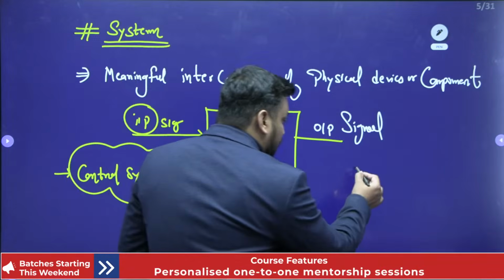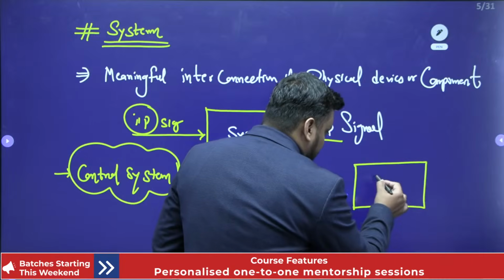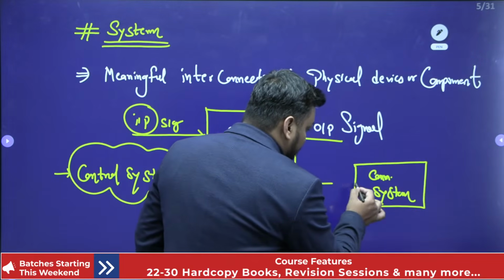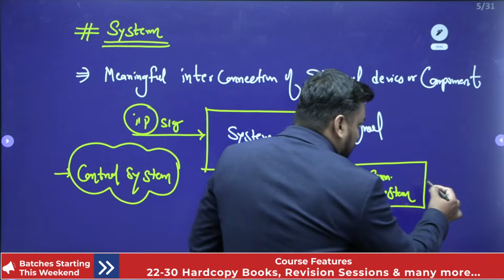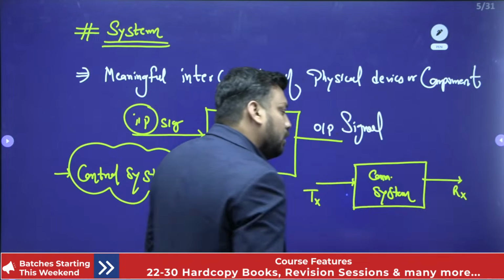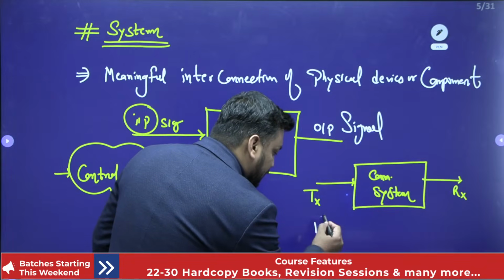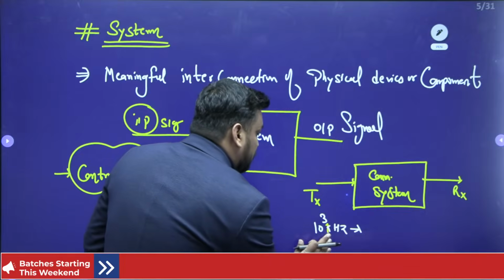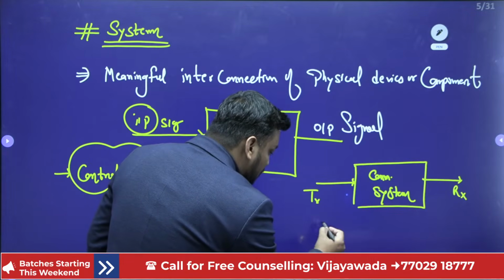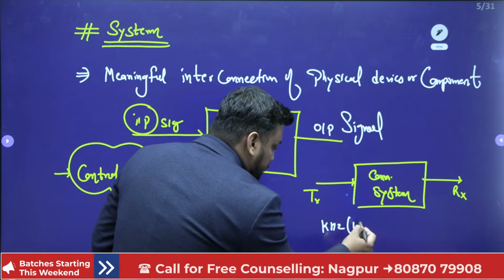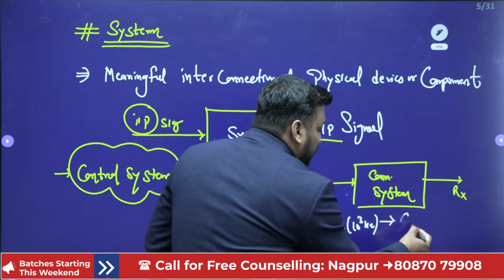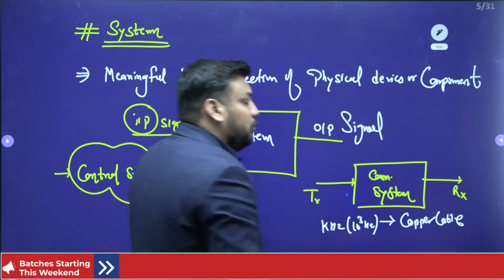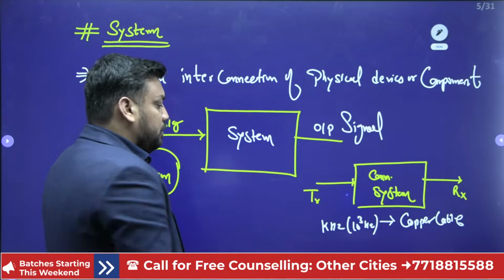If I talk about a communication system, the input end will represent the transmitting end, and the output end will represent the receiving end. If the information is in kilohertz, that is 10 to the power 3 hertz, the copper cable will work as a communication system to carry the information from the transmitting end to the receiving end.